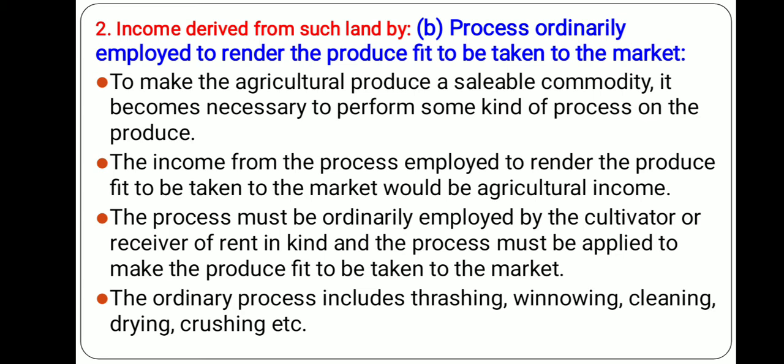The income from the process employed to render the produce fit to be taken to the market would also be considered agricultural income. The important thing is that the process must be ordinarily employed by the cultivator or the receiver of rent in kind, and it must be applied to make the produce fit to be taken to the market. The ordinary process includes threshing, winnowing, cleaning, drying, crushing, and so on.